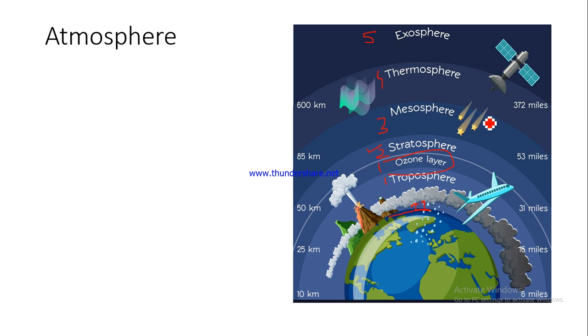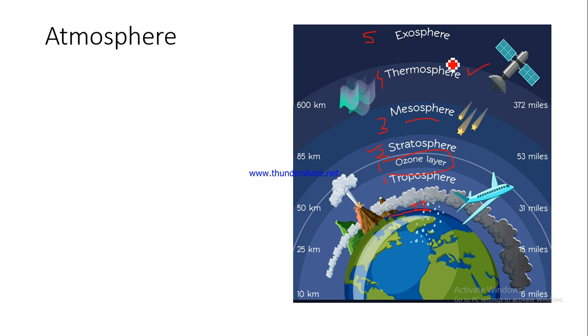And if you talk about the meteors and meteorites, they get burnt when they reach this particular part of the atmosphere, and that is why they seldom cause any damage to us, to the human population, to the Earth's surface, because most of them get burnt while they enter this layer of the atmosphere, and they get burnt because of friction.